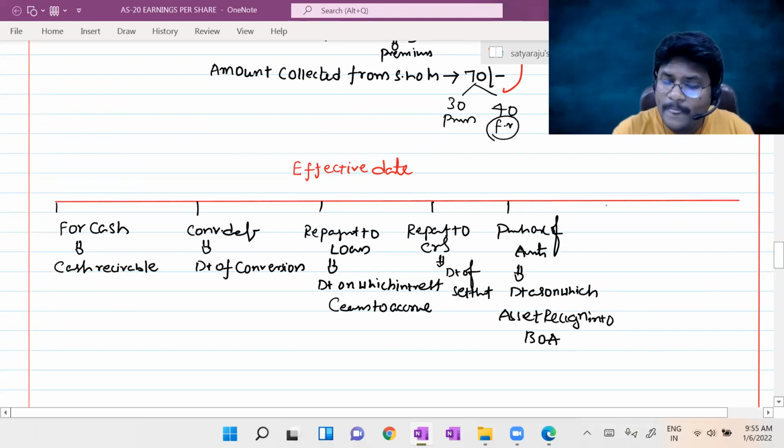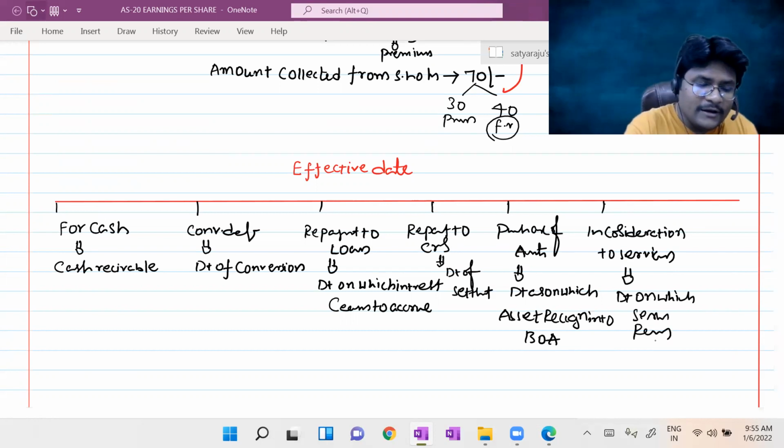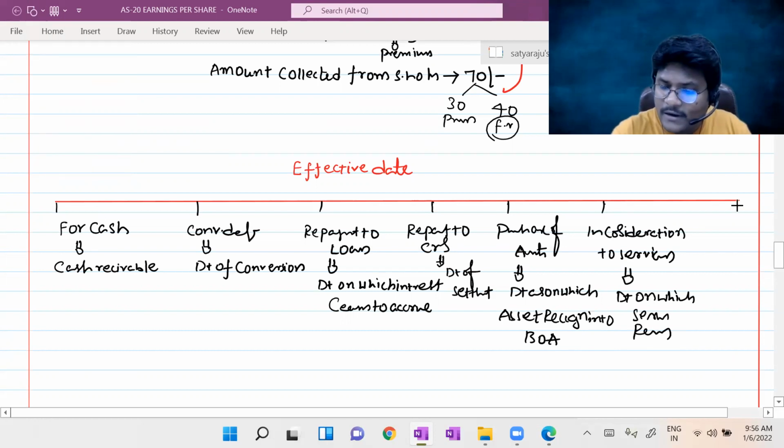Next, you are issuing equity shares in consideration for services, then the date on which services are rendered. And the last one, we learned the last one as well. What is that last one we learned?